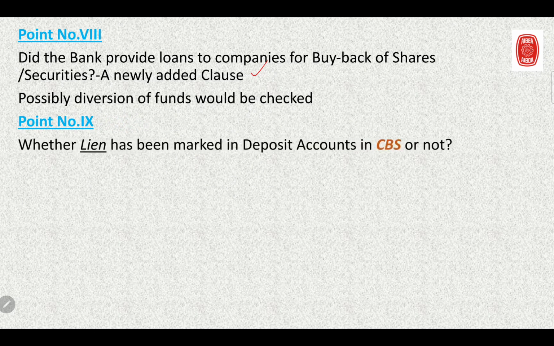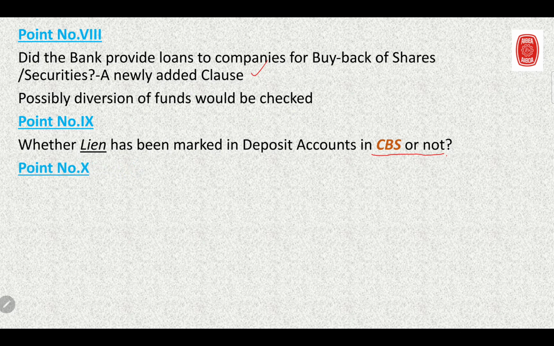Now point number 9 says whether lien has been marked in the deposit accounts in CBS or not. Now this is very important, because generally what happens, many of us mark the lien on paper, but we forget to mark the lien in the CBS. So just be prepared with this also, whether it has been marked in the CBS or not.